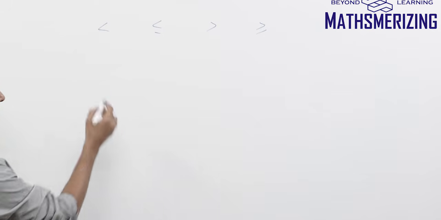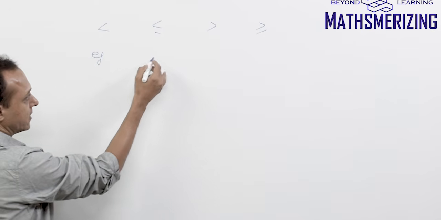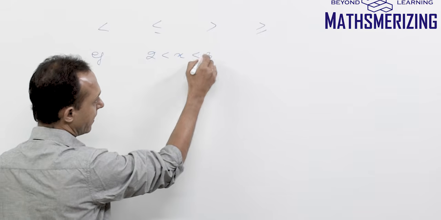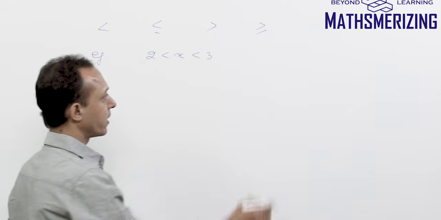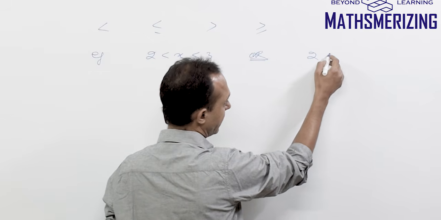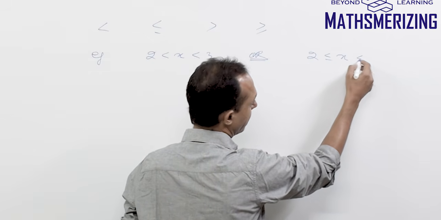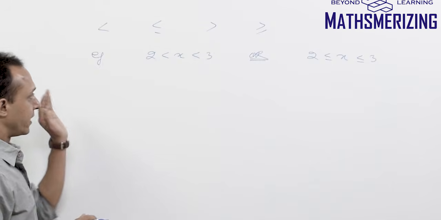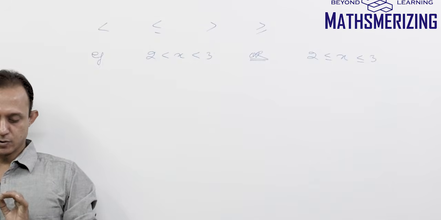So I may take an example. Say for example, there is a number x which is greater than 2 but less than 3. Or I may take another example, where there is a variable x which is greater than or equal to 2 but less than or equal to 3. Now another way of representing the inequalities is on a number line.